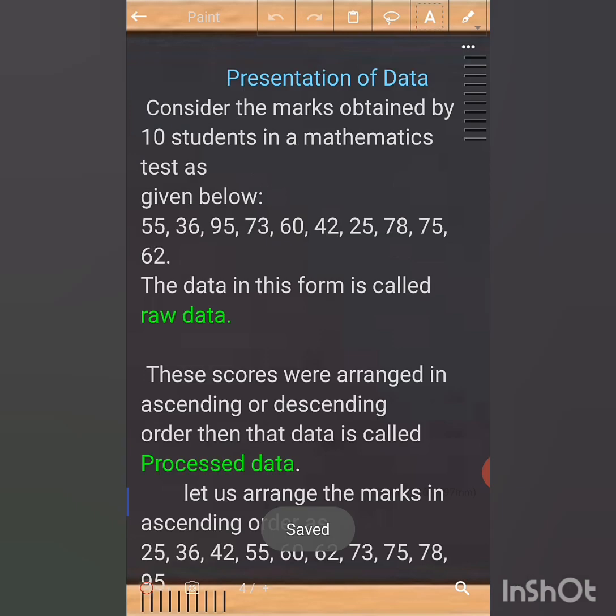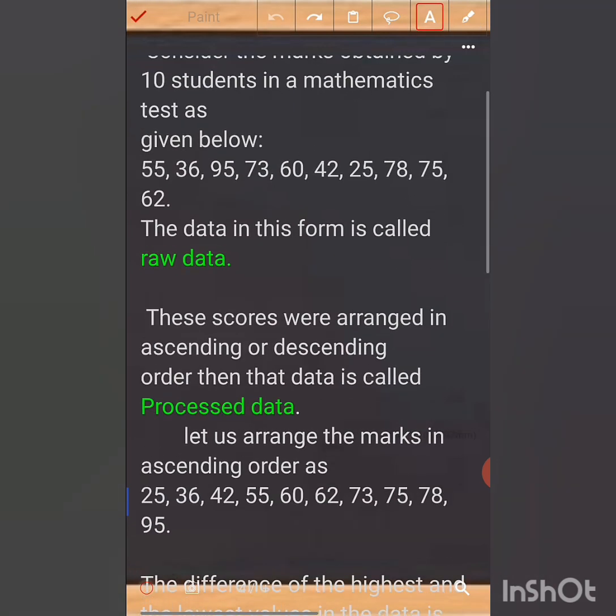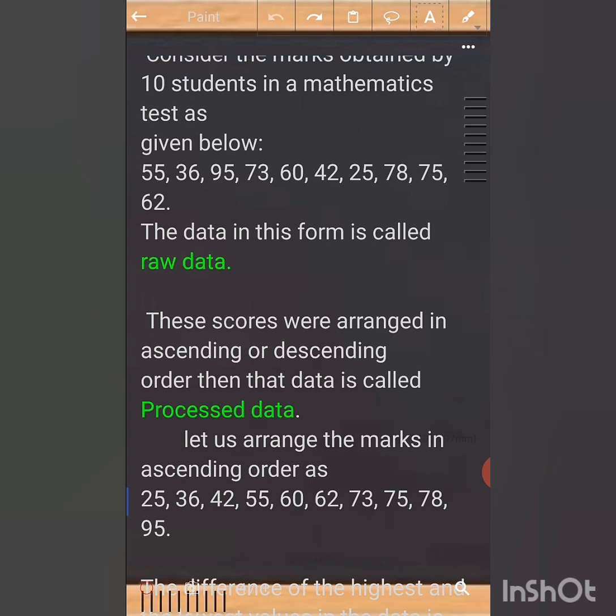Now let us see presentation of data. Consider the marks of 10 students in a mathematics test as given below. There are 10 students, and their mathematics marks are 55, 36, 95, 73, 60, 42, 25, 78, 75 and 62. These are all the marks of 10 students in their math subject.